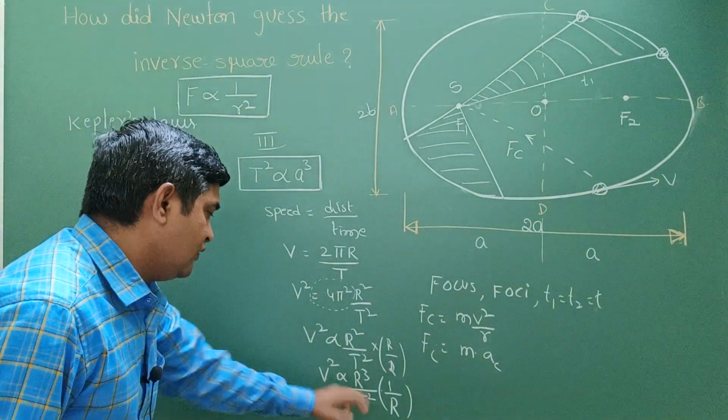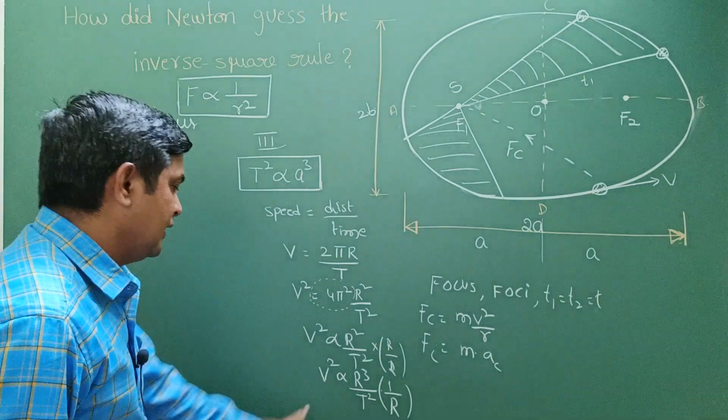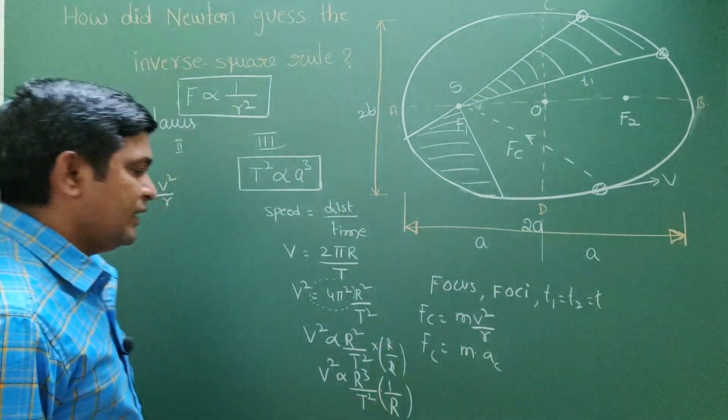Right? That's why we are going to write v square is directly proportional to 1 by r.